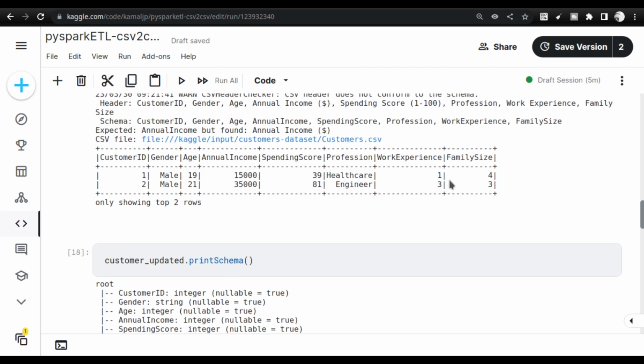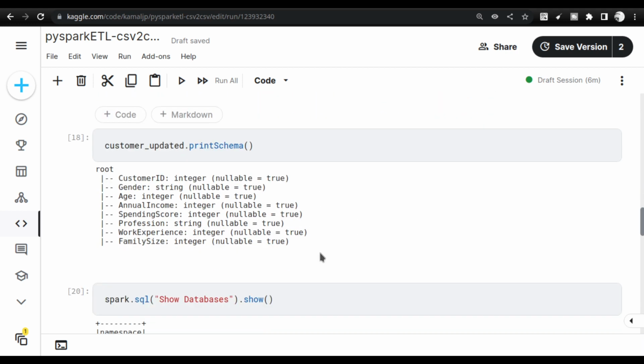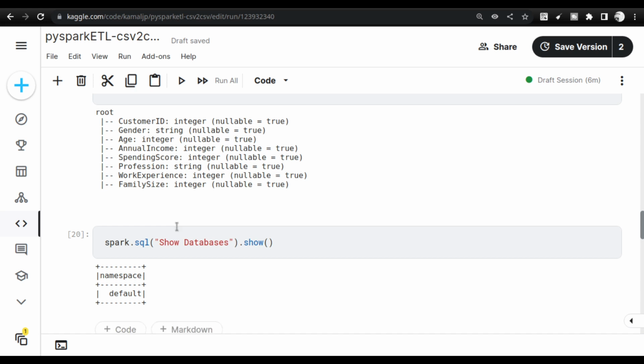Okay, now once we have done that, you will see that an error gets raised. I am using the new schema and it will say that it is unable to find annual_income, unable to find work_experience, all these things. Don't worry about that, it will anyway get created. This is one of the most important strategies that you will learn. And once you do that, you see the new schema is as we want. We don't have any breaks here.